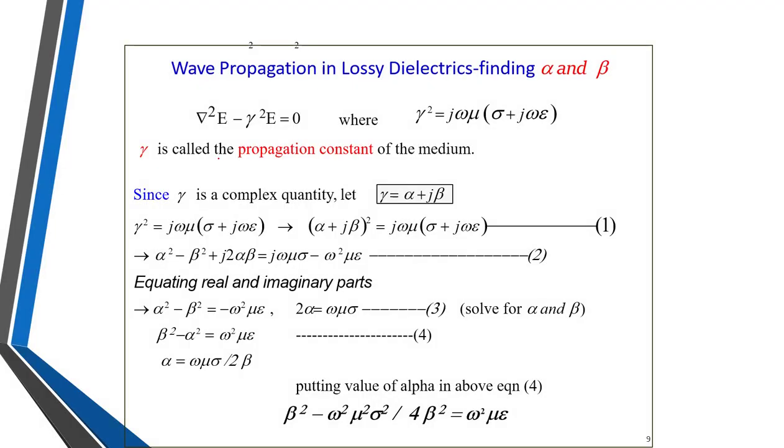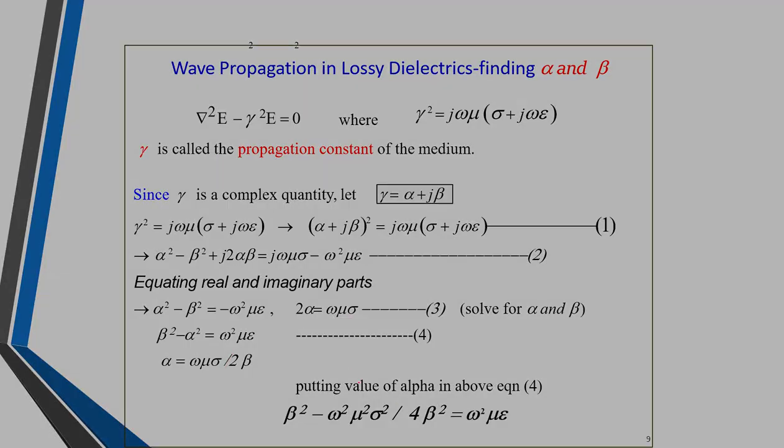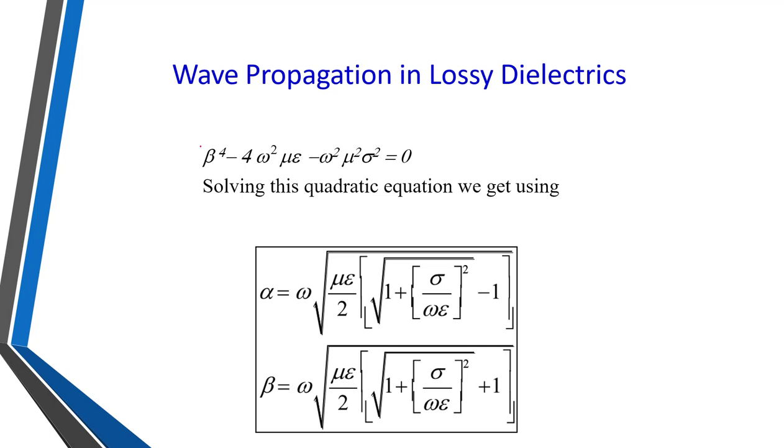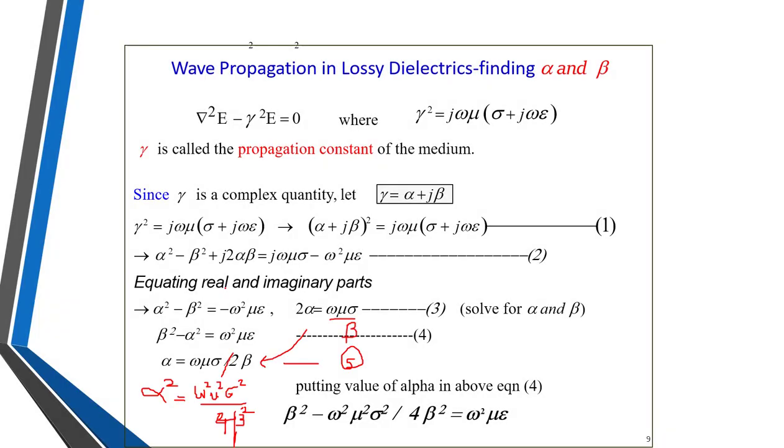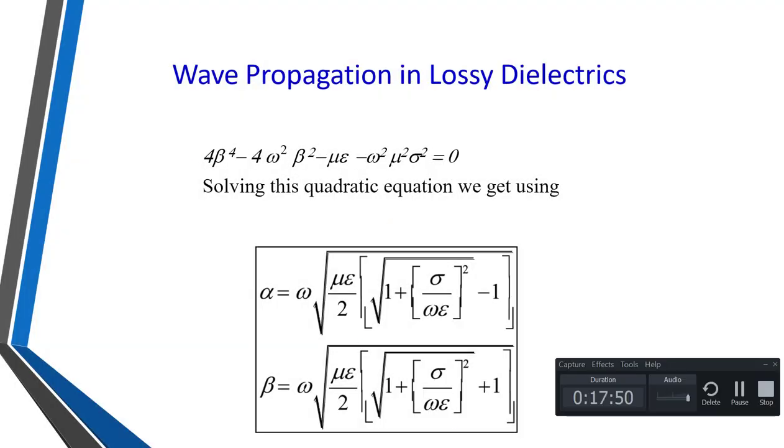Beta raised to 4, or it should be 4 beta raised to 4 minus omega square mu square sigma square. And this term we have to take onto this side, so it becomes 4 beta square omega square mu epsilon.